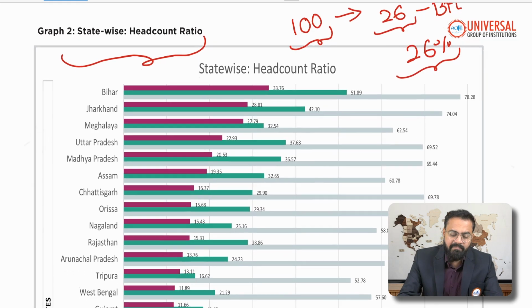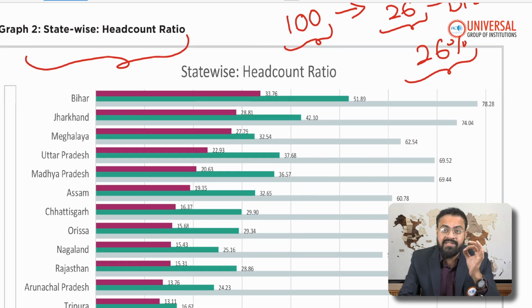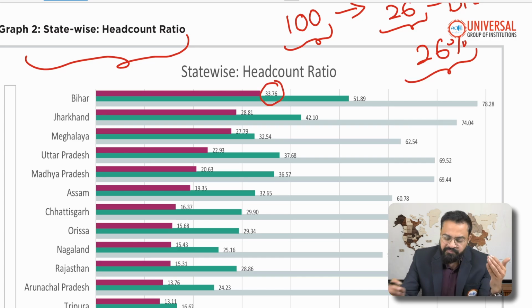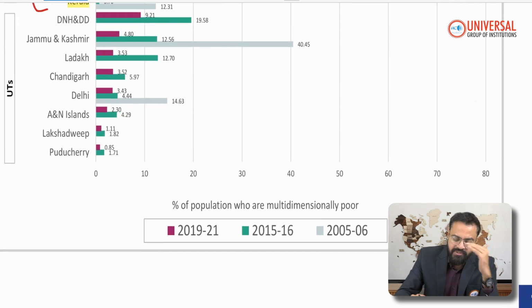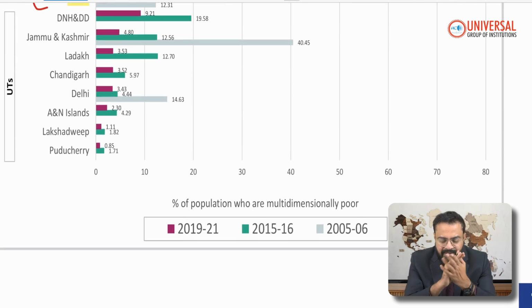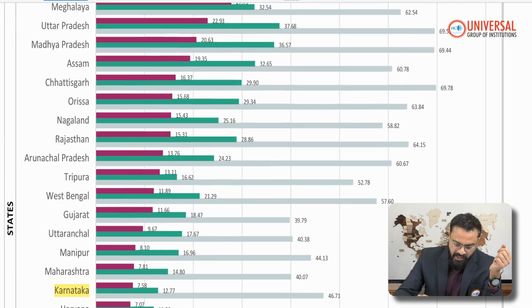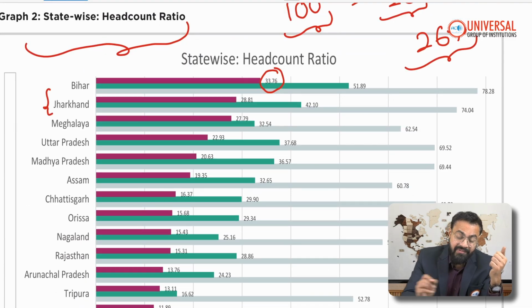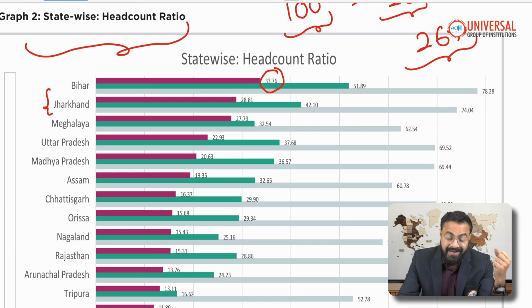As you can see, Bihar is the state with the largest percentage of population living below poverty. That means 33.76 percent of Bihar is living below poverty. This particular report gives you the data of three years: 2005-06, 2015-16 and 2019-21. As of 2019-21, the first is Bihar, and the second is Jharkhand, which used to be part of undivided Bihar, with 28.81 percent. One of the mineral-rich states has more people below the poverty line, multidimensionally.